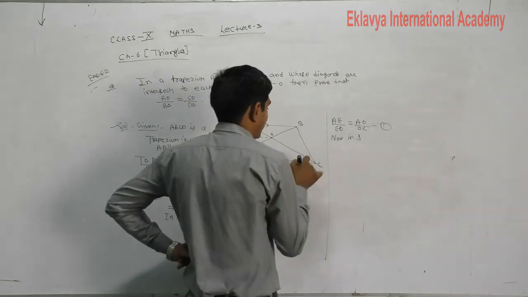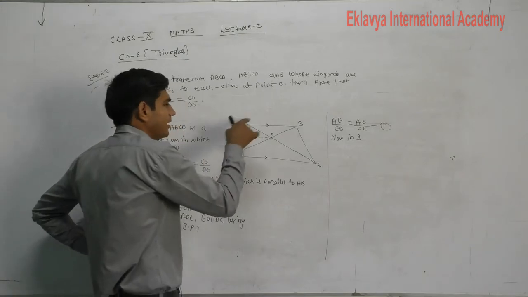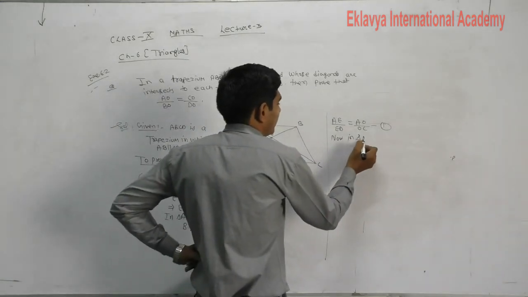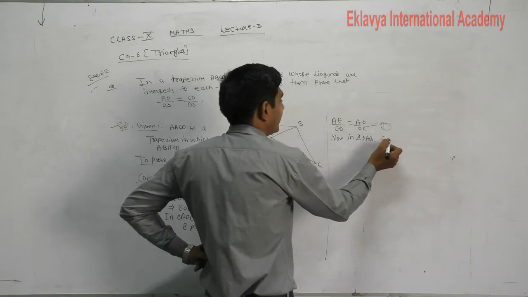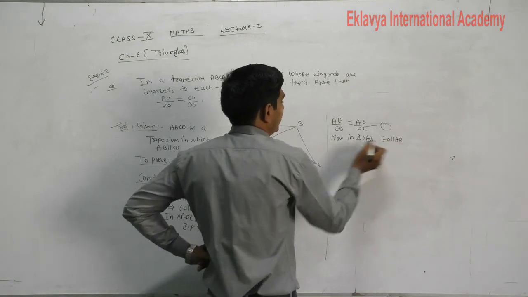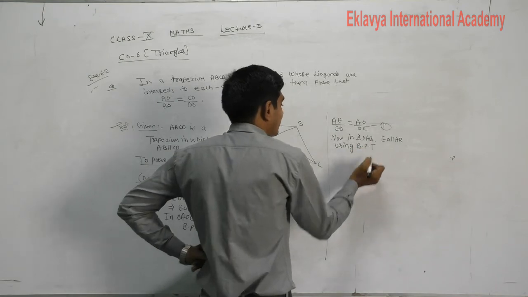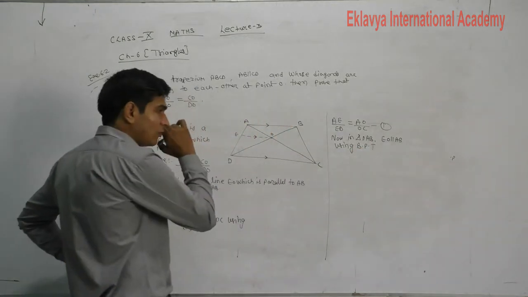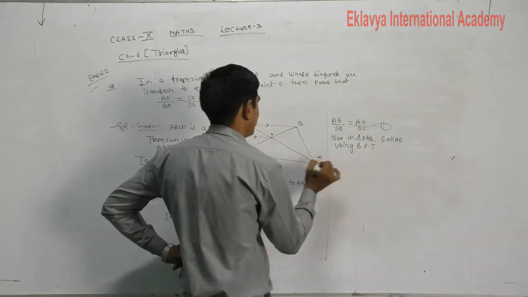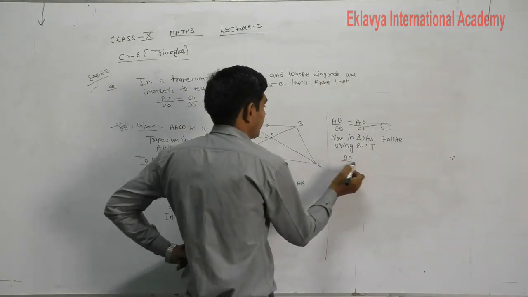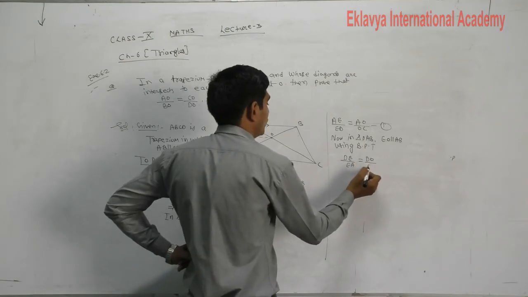Second one. Now in the second triangle, which triangle? Triangle DAB. In DAB, EO is parallel to AB. Then again using BPT, from here what we conclude is DE upon EA is equal to DO upon OB.